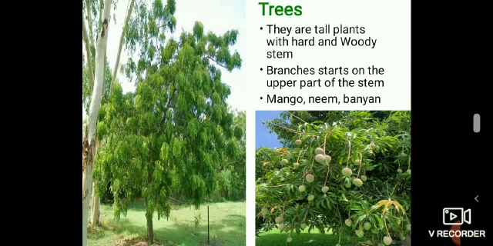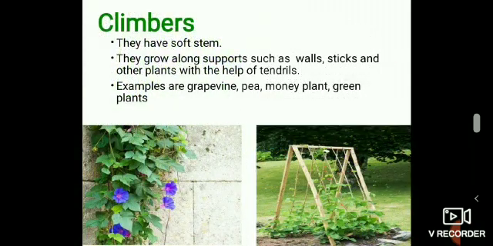There is another type of plants that are different from herbs, shrubs, and trees. These are plants with weak stems that can't stand upright. They grow along supports such as walls, sticks, and other plants with the help of tendrils.